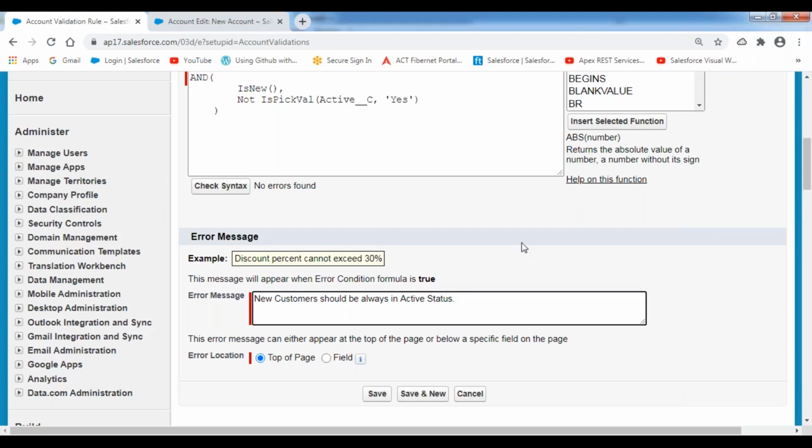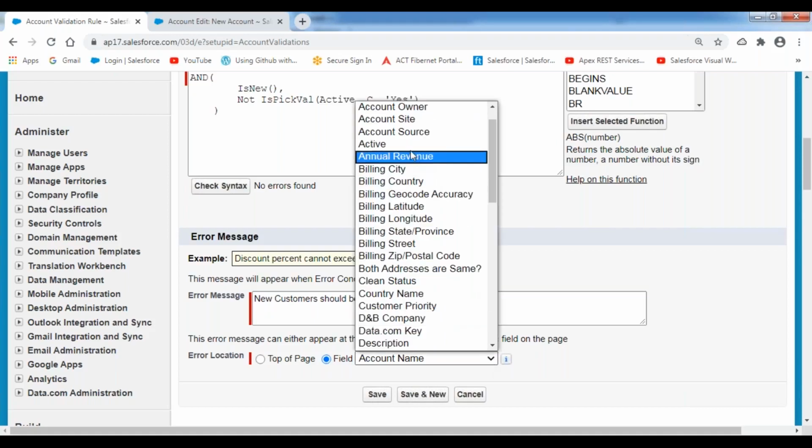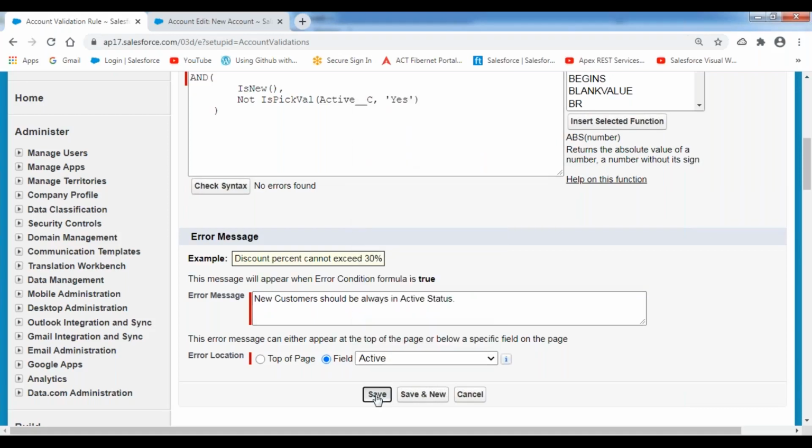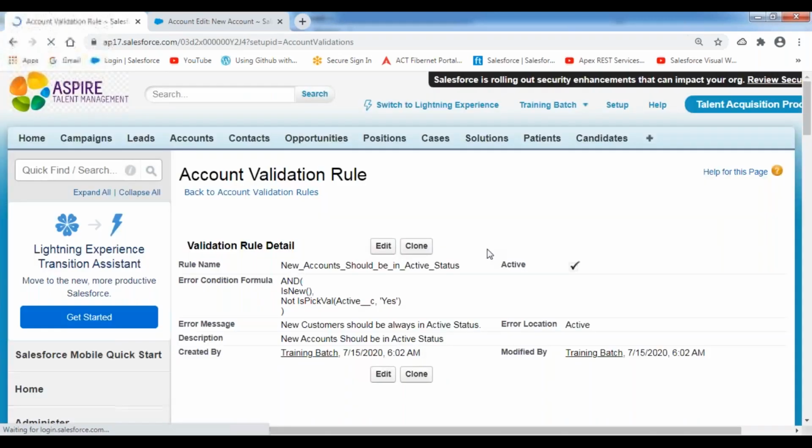I'm going to display this error message: New customers should always be in active status. So whenever you are creating a new account record, that record's active status should always be yes. It should not be no. It should not be empty. Now, select the field where exactly you want to show the error message. I want to show this error message at the active status field, so I'm selecting this active status.